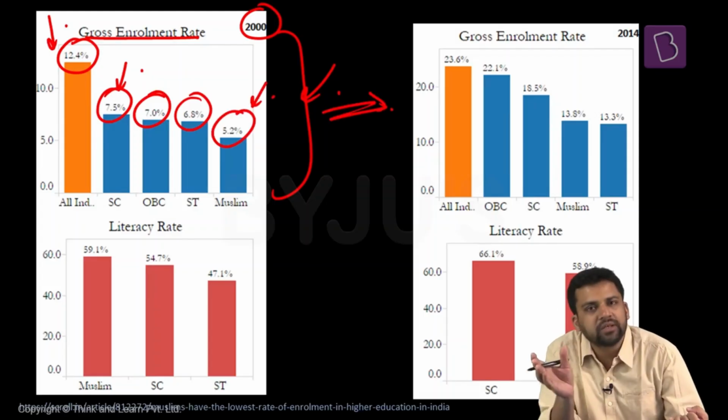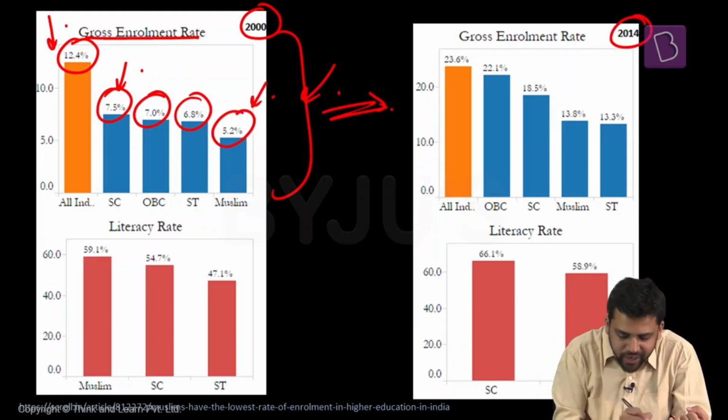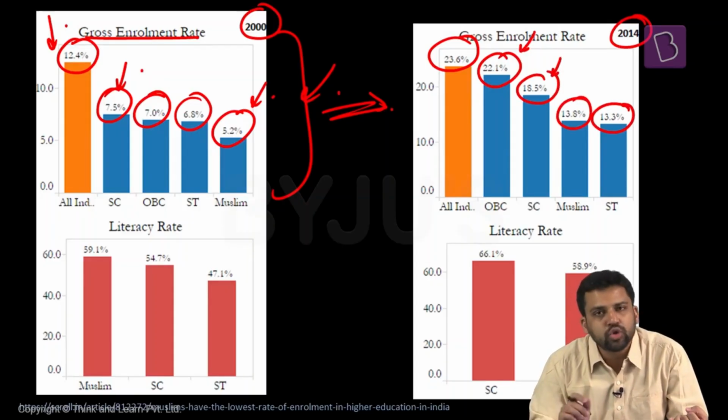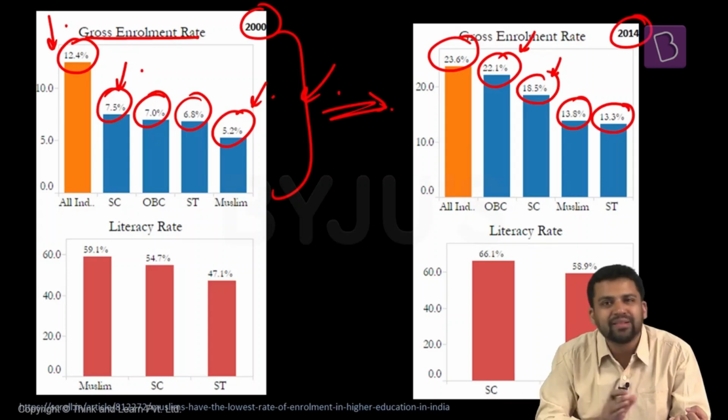These numbers have increased over a period of time. For 2014 to 2015, the all India rate has increased to 23.6%. OBCs have performed better, 22.1%. Scheduled castes 18.5%, Muslims 13.8%, scheduled tribes 13.3%. This shows that these particular social and religious communities, OBCs, SC, ST, Muslims, are lagging behind the all India average.